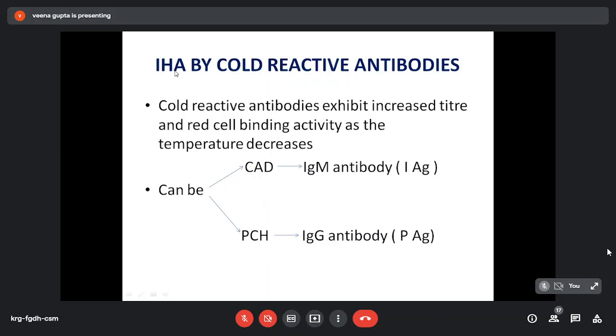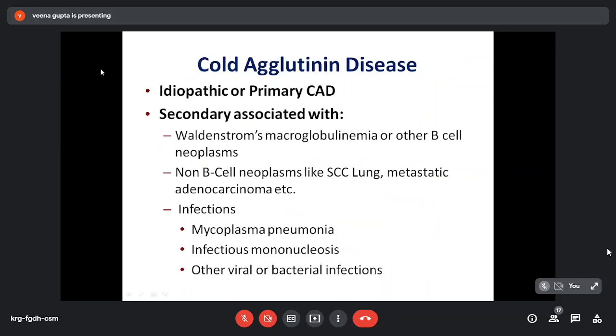And second is immune hemolytic anemia by cold reactive antibody. Cold reactive antibodies exhibit increased titer and red cell binding activity as the temperature decreases. So they can be of cold agglutinin disease type or paroxysmal cold hemoglobinuria. Cold agglutinin disease is IgM antibody mediated and it is against I antigen, whereas paroxysmal cold hemoglobinuria is IgG antibody mediated against the P antigen. So first we discuss cold agglutinin disease.